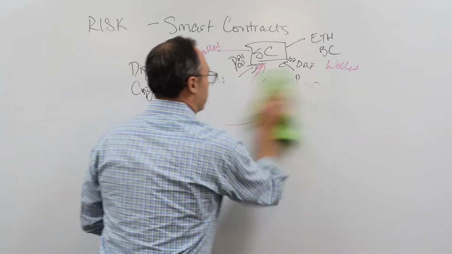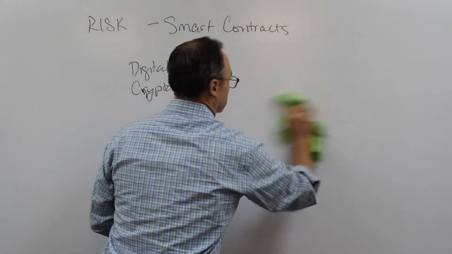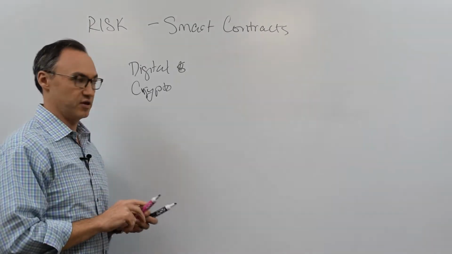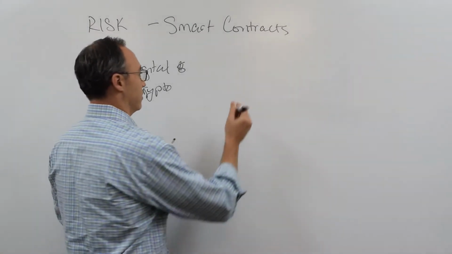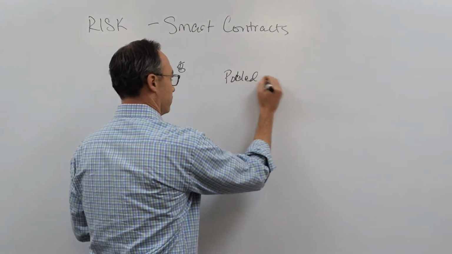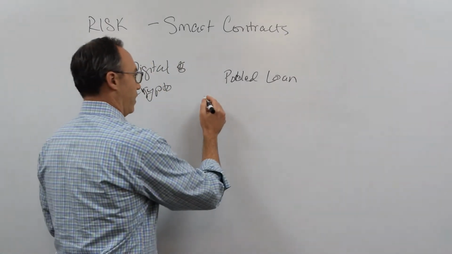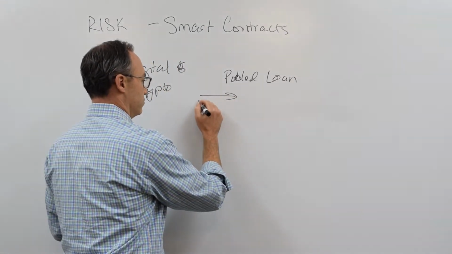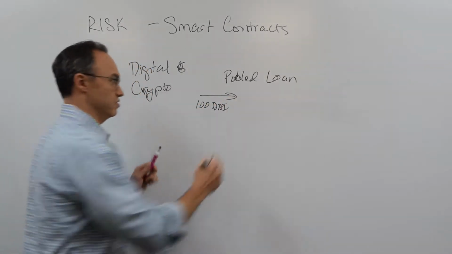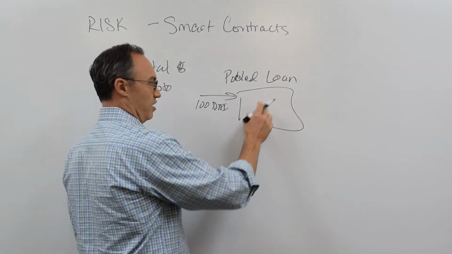Okay, so now we can take that several steps further, right? Because what we're doing is we're essentially able to lock up terms, lock up money potentially. So when you have something like a loan, we'll take a pooled loan, for instance, which is essentially a smart contract, right? I'm putting my money, we'll call it 100 DAI, into this pooled loan. This is a smart contract, right? So what it's doing is it's a piece of software.